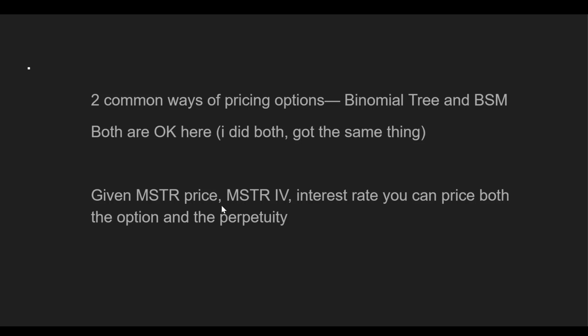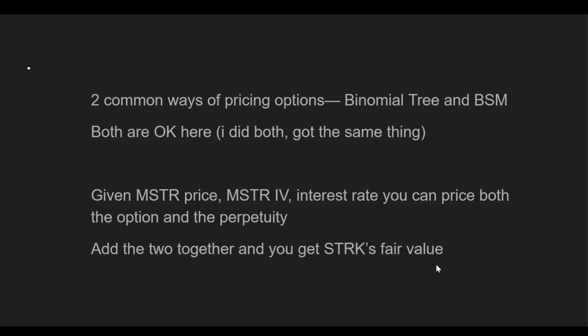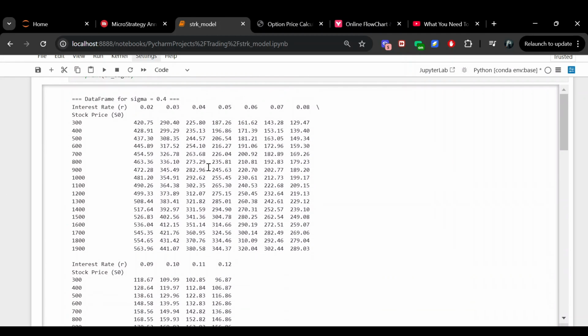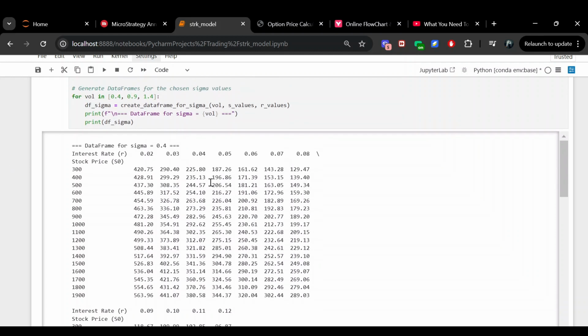So given MSTR price, MSTR's implied volatility, and an interest rate assumption, you can price both the option and the perpetuity and then add the two together. And this is the table that I generated doing all of that. Just to be clear, I used the binomial tree method to generate these numbers, but if I used Black-Scholes, that actually gives pretty much the same exact thing.